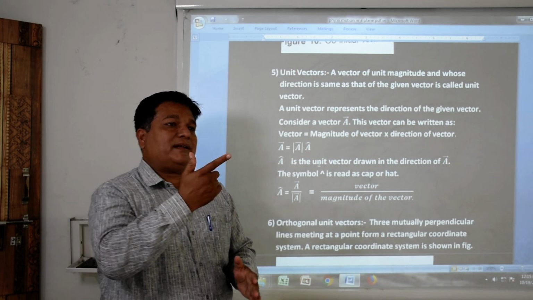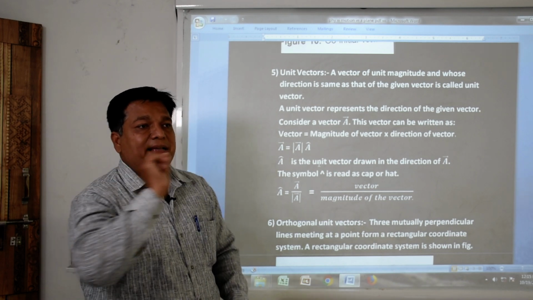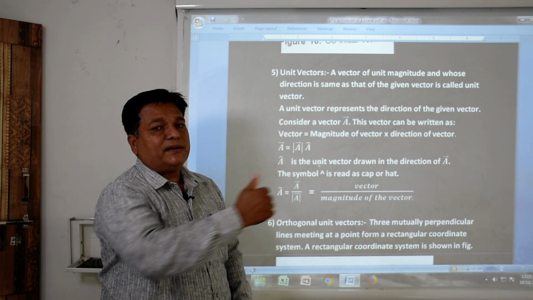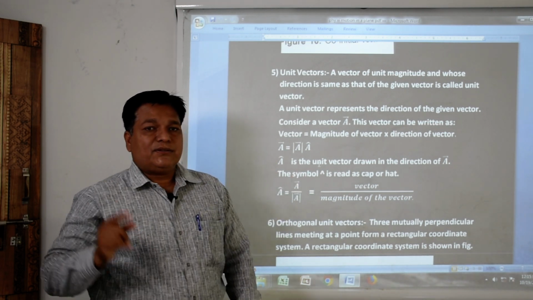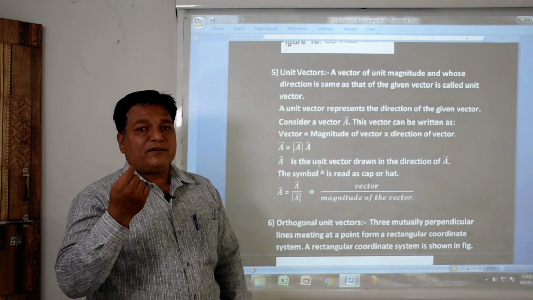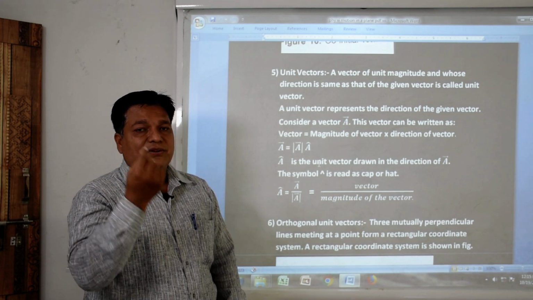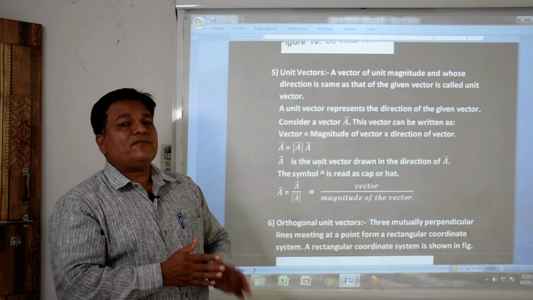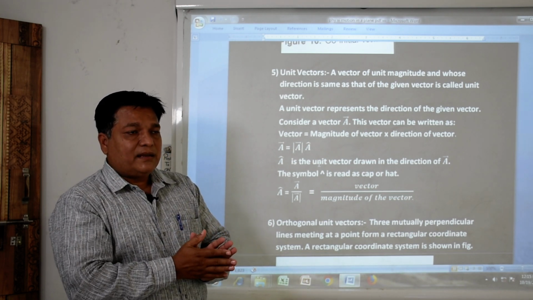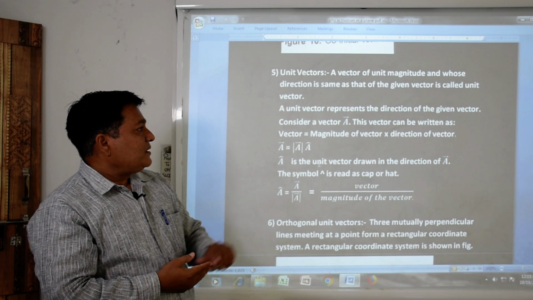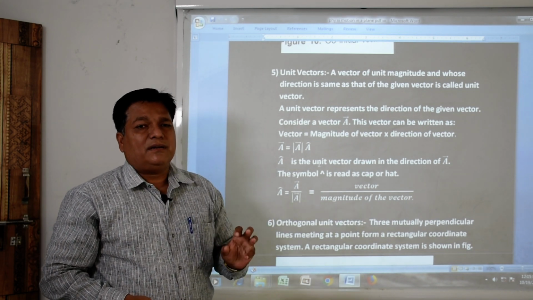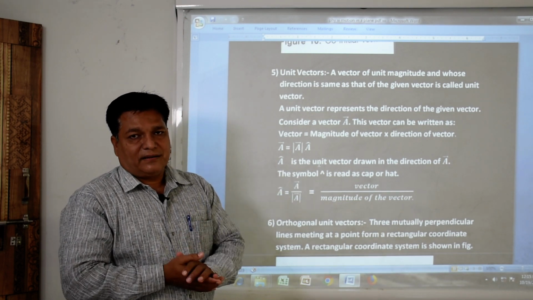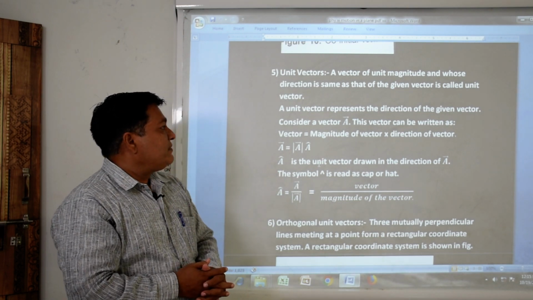Suppose a particular vector is there, a line segment extending from one point to another up to 10 centimeters. In this direction, the unit vector is considered to be its unit part, and the direction of this unit vector is along the direction of the given vector. What is the use of a unit vector? A unit vector generally indicates the direction of a given vector. It shows the direction of a given vector.